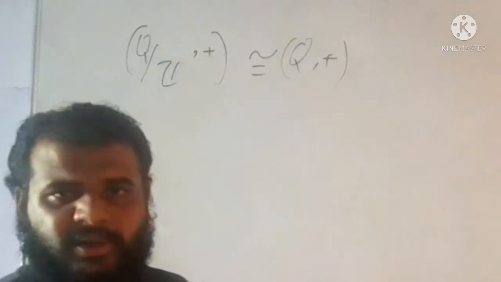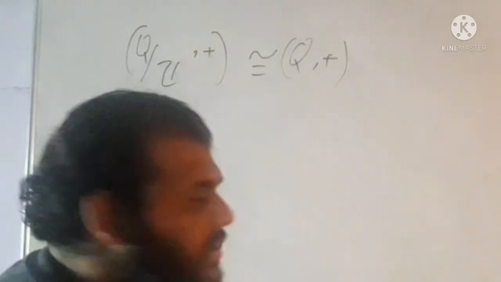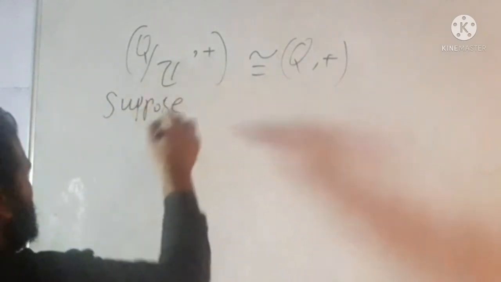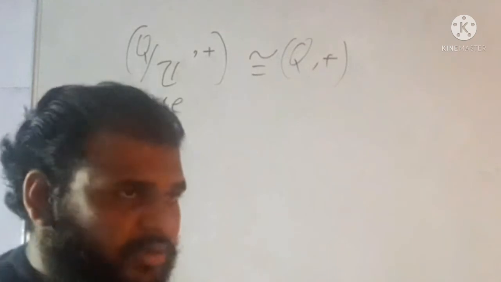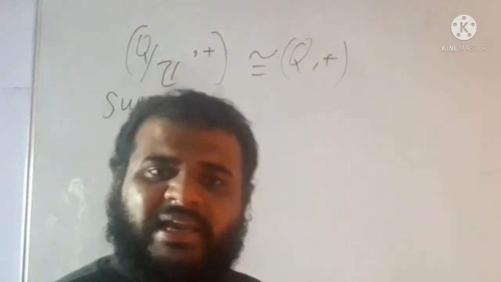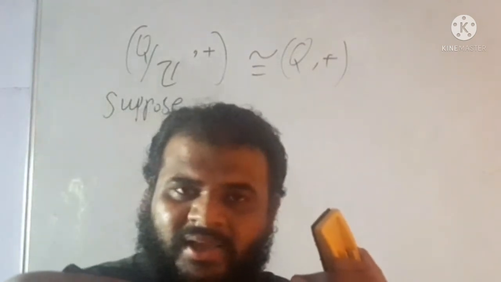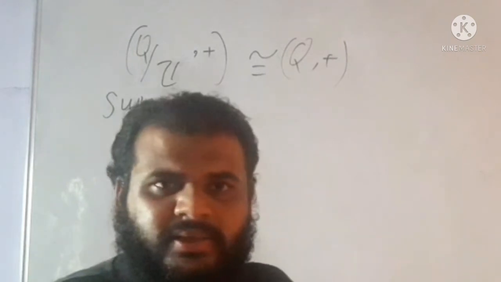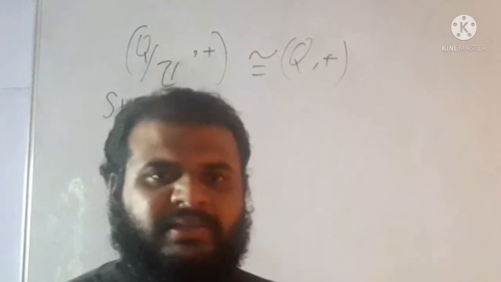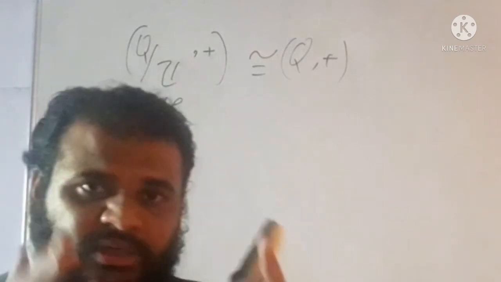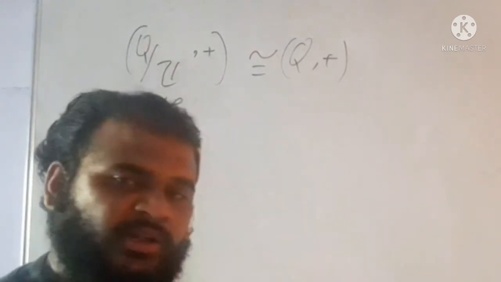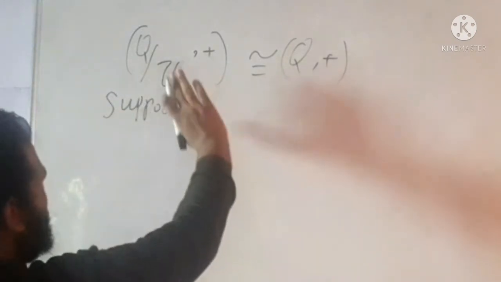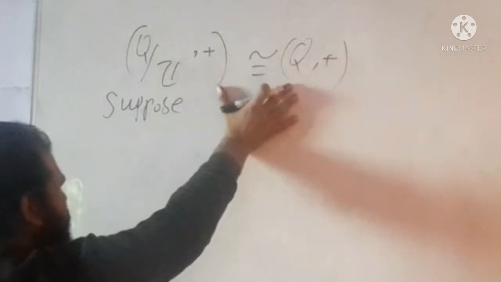Suppose this is possible. Okay, suppose on the contrary that this is possible. I can finish this just by giving an example, but I want to make your intuition level high in the logical form of mathematics. So in order to keep that in mind, I am taking the theoretical approach. Okay, suppose these two are isomorphic.